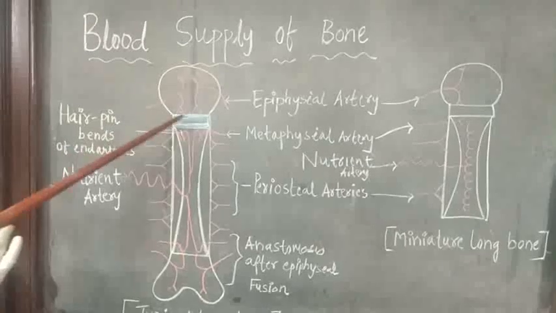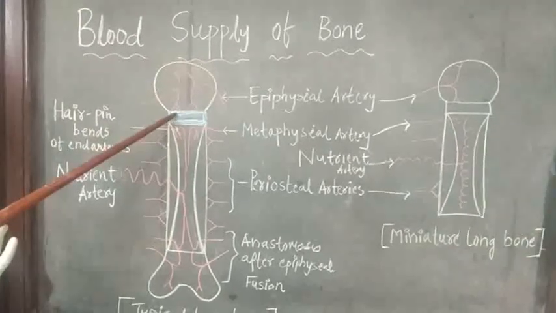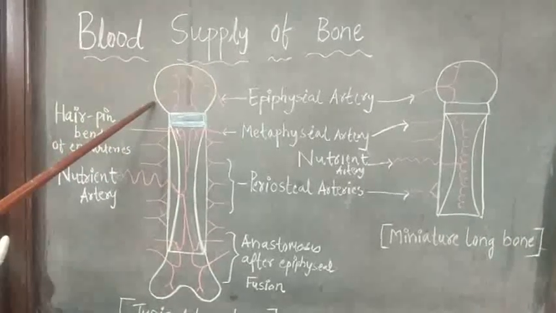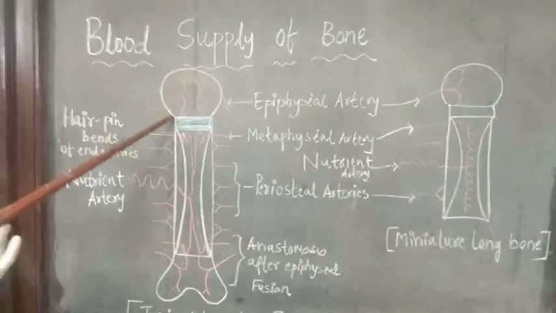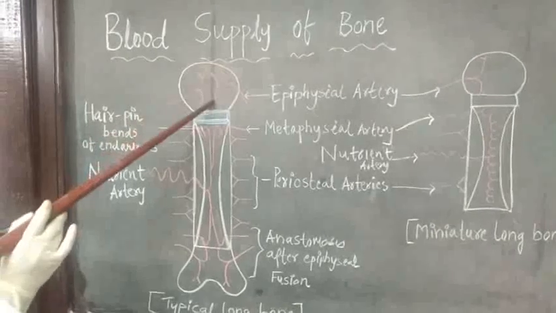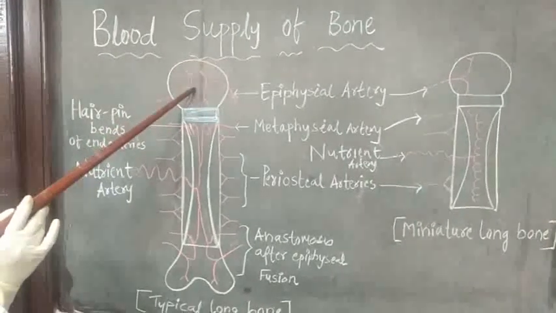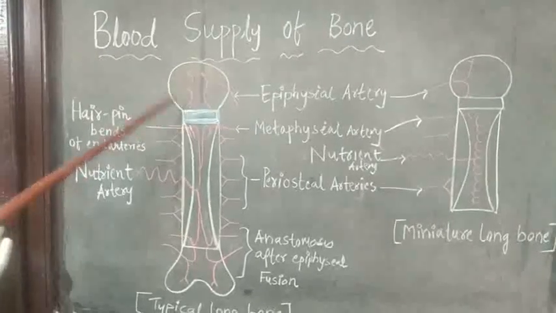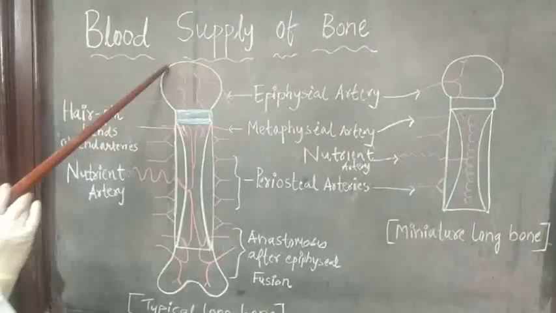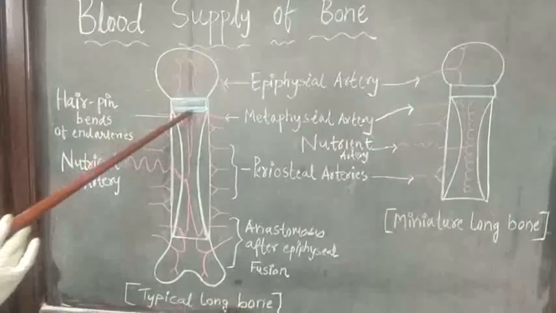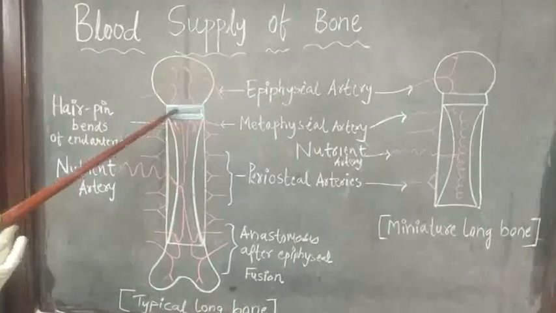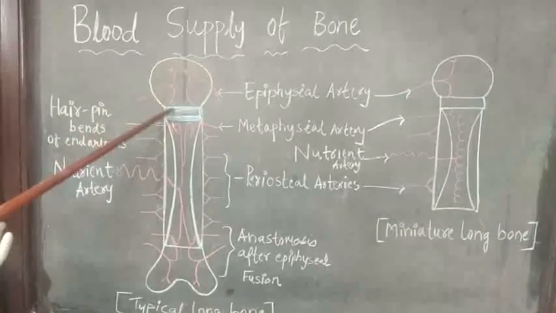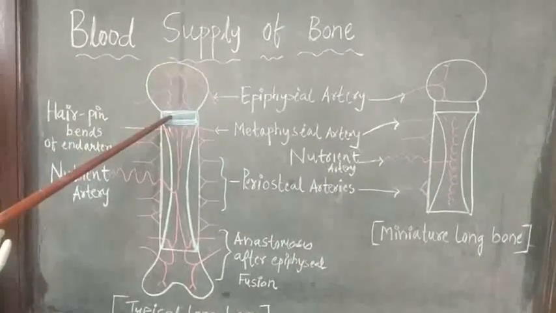So, if there is damage to the epiphyseal plate of cartilage, that leads to damage to the epiphyseal artery, and that will lead to avascular necrosis of that epiphysis. So, that is one case. In the second case, this articular hyaline cartilage is not continuous with the epiphyseal cartilage, and in that case, the epiphyseal artery does not have to pierce the epiphyseal plate of cartilage.